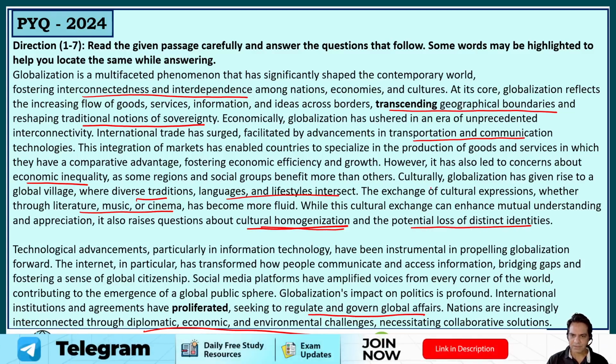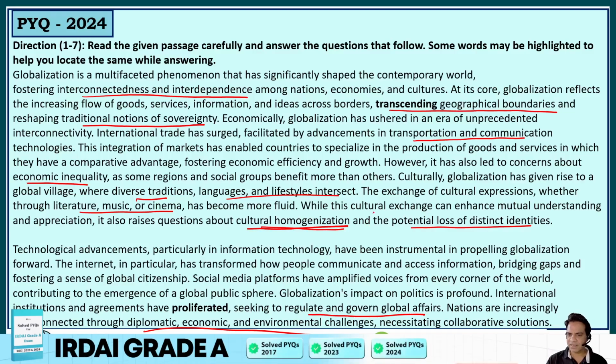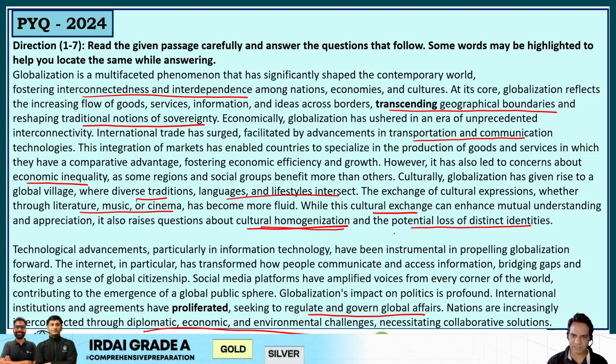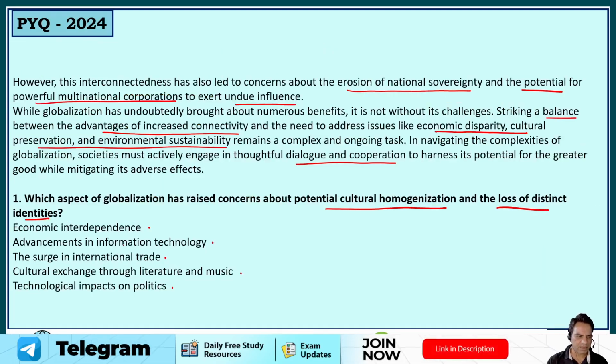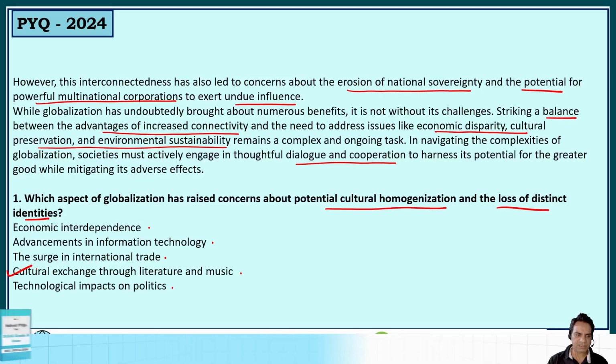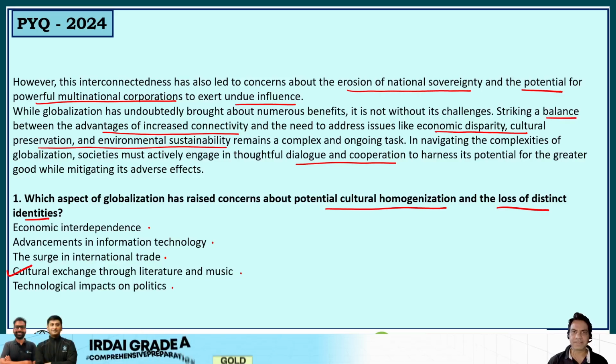Last line. So the exchange of cultural expressions, whether through literature, music, or cinema, has become more fluid. While this cultural exchange can enhance mutual understanding and appreciation, it also raises questions about cultural homogenization and potential loss of distinct identities. So it's about literature, music, or cinema. So the correct answer is option D, cultural exchange through literature and music. This has raised concerns about potential cultural homogenization and the loss of distinct identities.